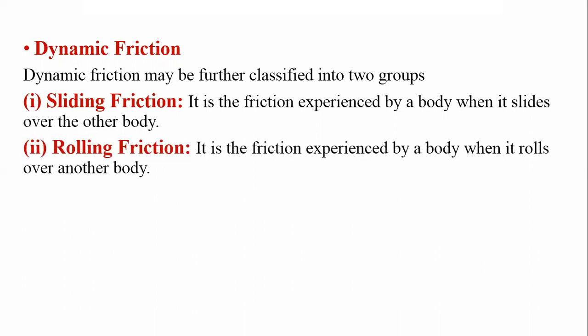Rolling friction is the friction experienced by a body when it rolls over another body. As we know, a two-wheeler or four-wheeler rolls over the roads because of its wheels, and it produces rolling friction, and under that condition the body is in motion.